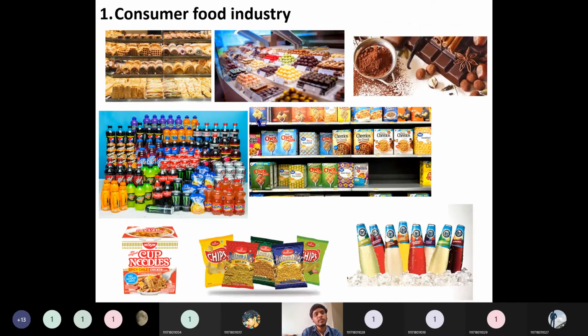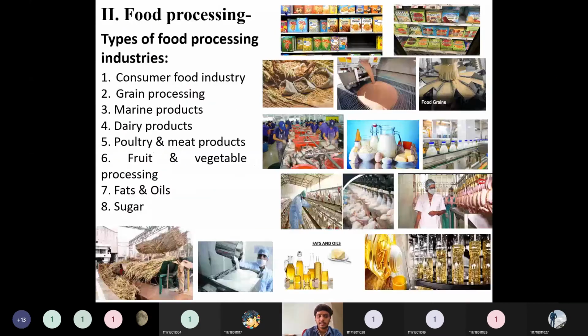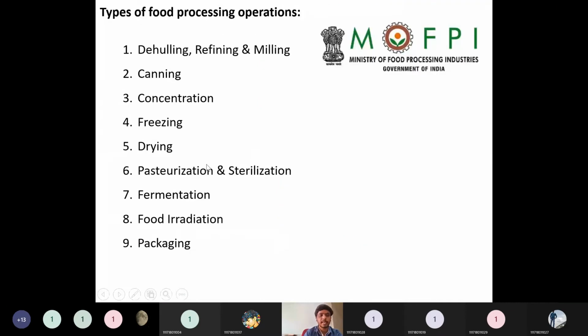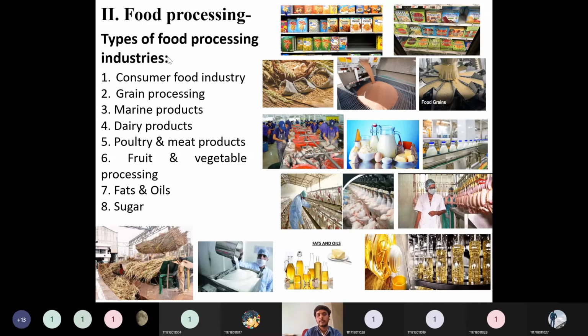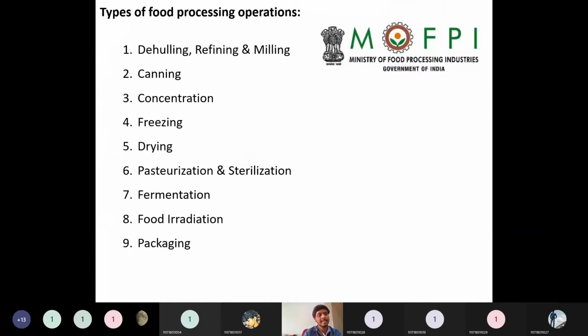And the next one is the consumer food industry. How many types of industries are there? We have seen them. These are the types of food processing industries. There are 8 categories, and these are the operations which are carried out in the food industry. Let me read once again the types of food industry: consumer food industry, grain processing industry, marine product industry, dairy product industry, poultry and meat product industry, fruit and vegetable processing industry, fats and oils industries, then sugar industry. These are all the types of food processing industries.